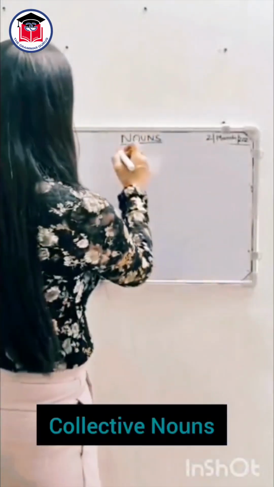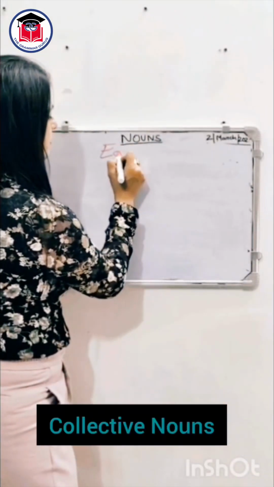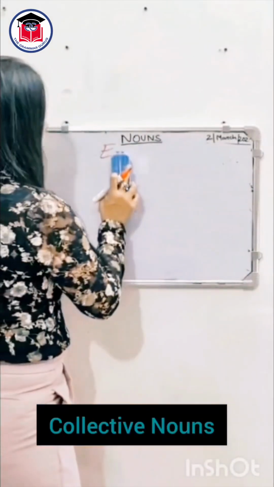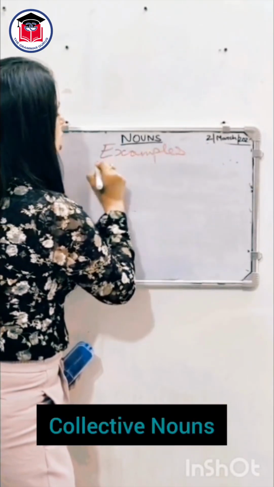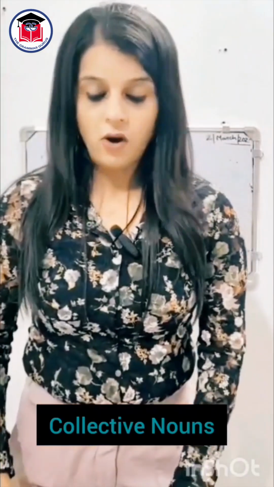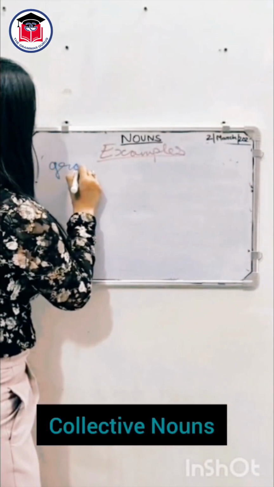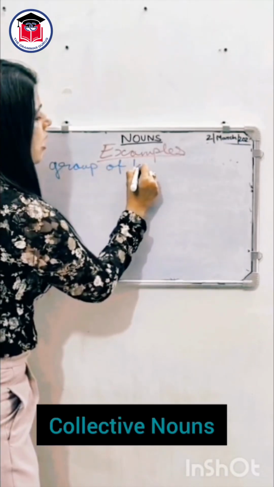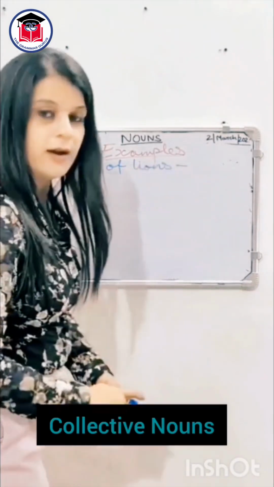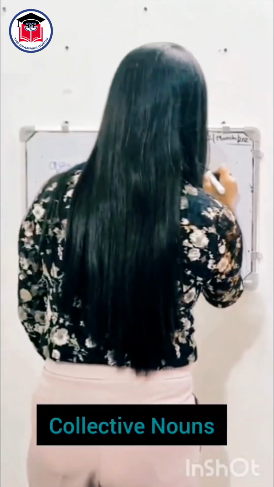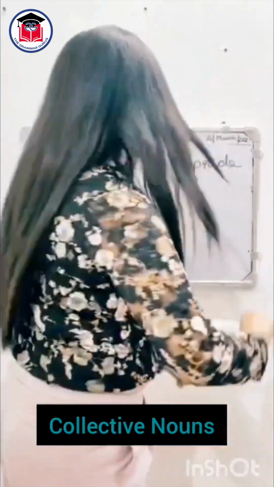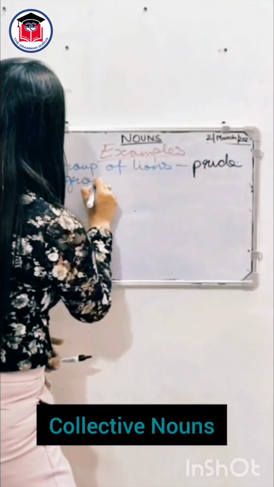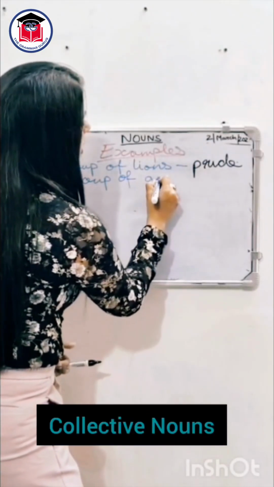For example, if I give you certain examples, see, what is a group of lions called? A group of lions is called a pride. What is a group of actors called?